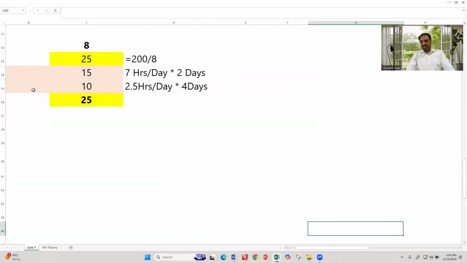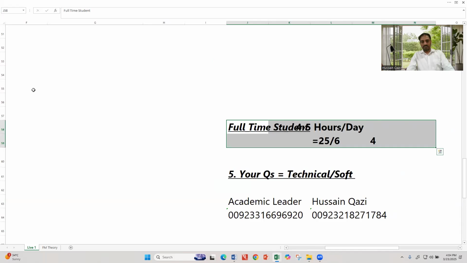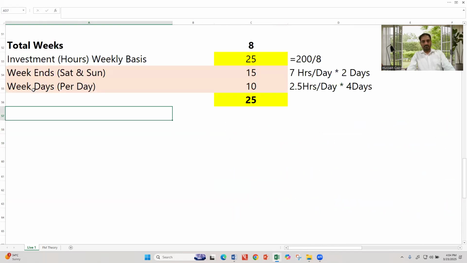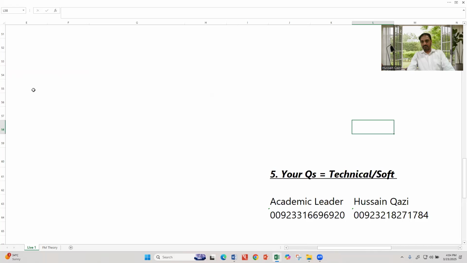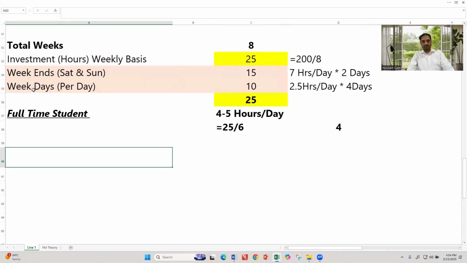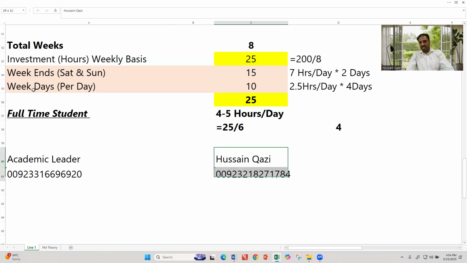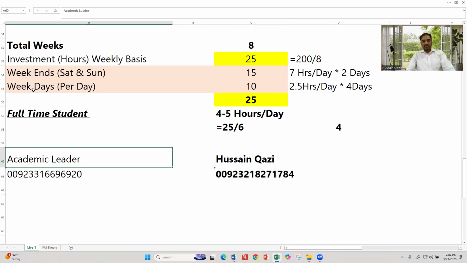Now the next point, very important. My WhatsApp number is this, and I know that you have this number, but you also have to add this number.